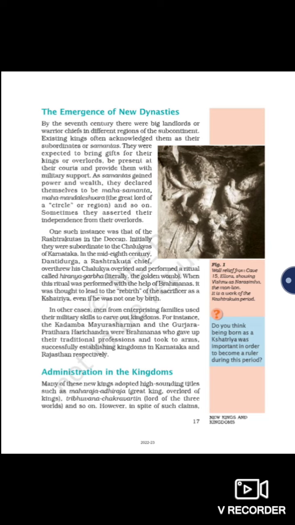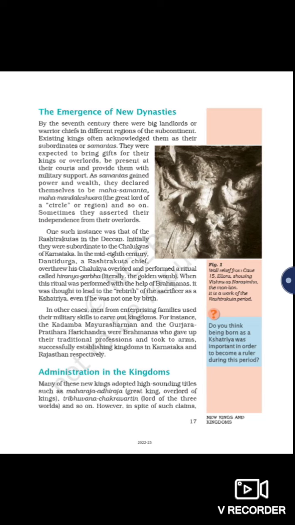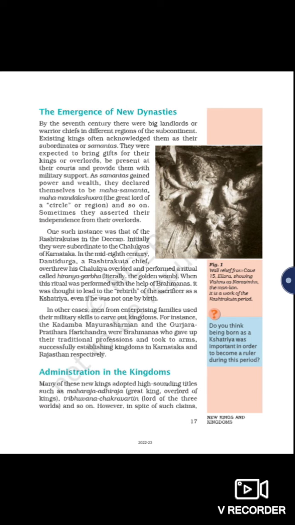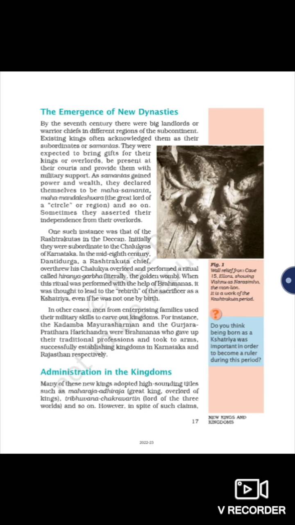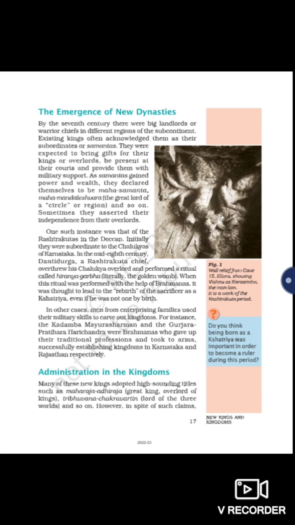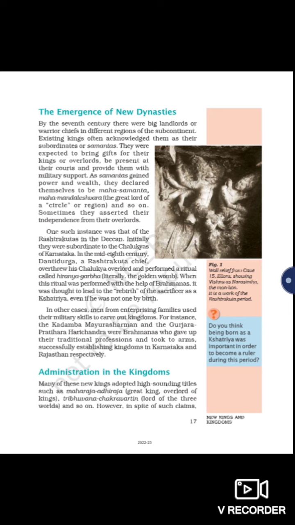For instance, the Kadamba Mayura Sharman and the Gurjara Pratihara Harishchandra were Brahmanas who gave up their traditional professions and took to arms, successfully establishing kingdoms in Karnataka and Rajasthan respectively. So they're telling about two kingdoms, the Kadamba Mayura Sharman and the Gurjara Pratihara Harishchandra, who were Brahmanas. The Brahmanas perform rituals and study the Veda and teach the Veda.